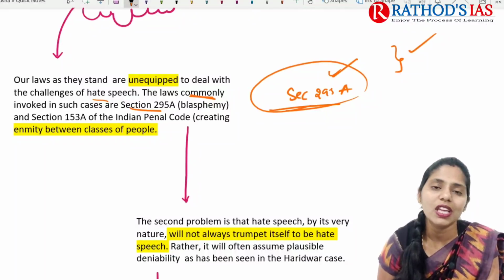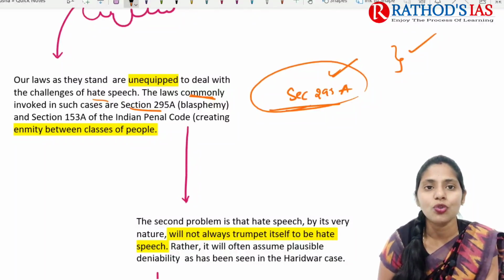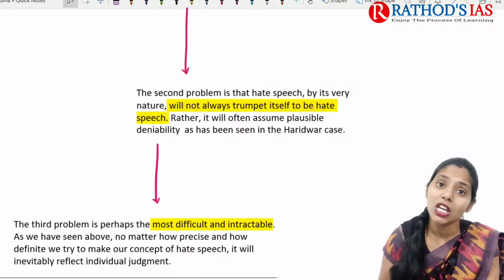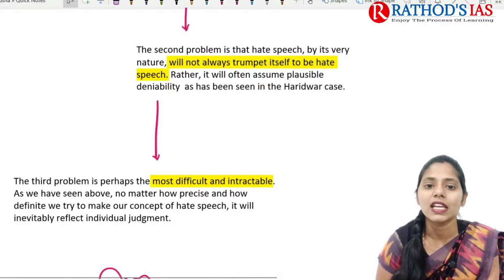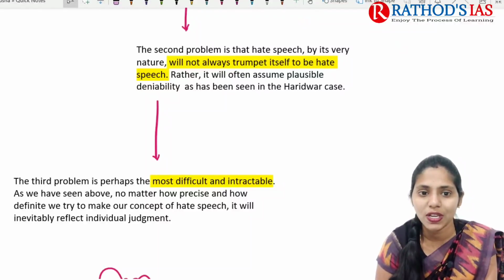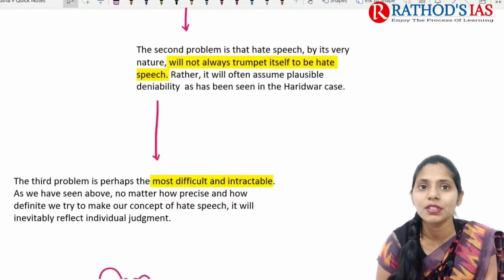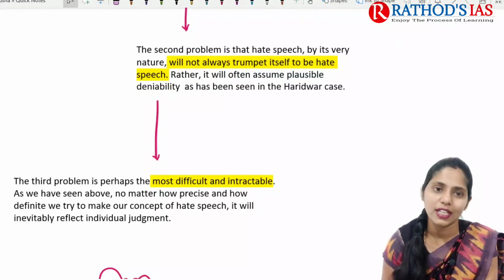And the next one is section 153A of IPC. It is mainly about creating enmity between castes and people. So these laws are unequipped to deal with the challenges of hate speech. Even though we have these sections, they are not equipped. And the second problem is that hate speech by its very nature will not always show itself to be hate speech. And there are also some exemptions that will not come under hate speech. So this is one more, second problem.